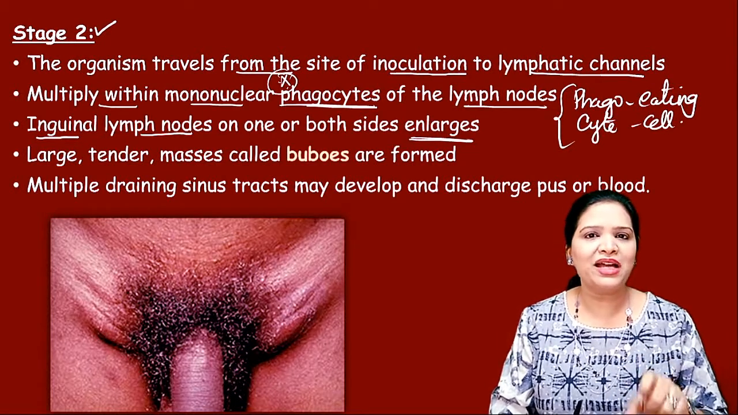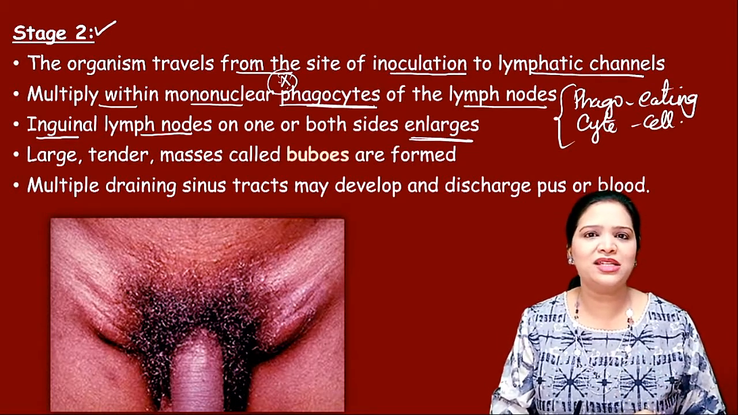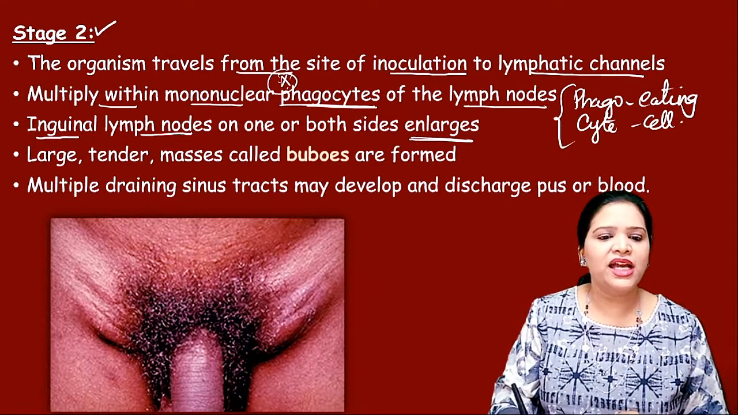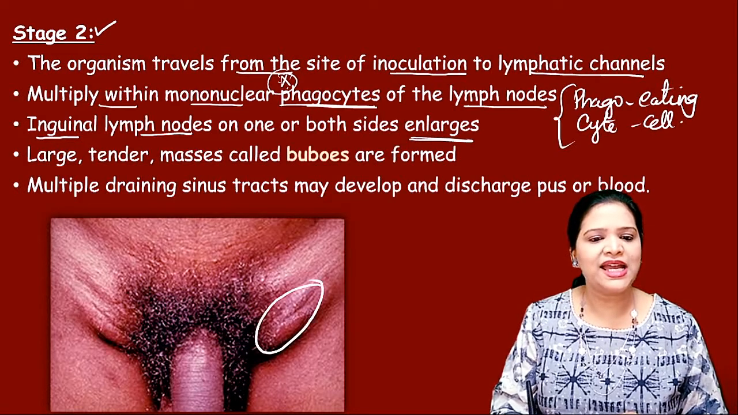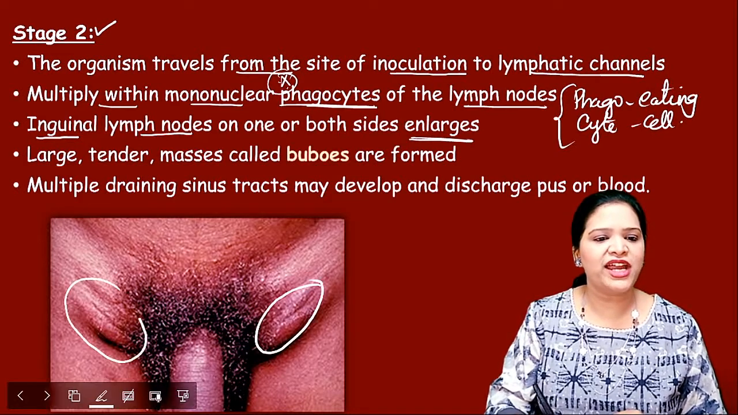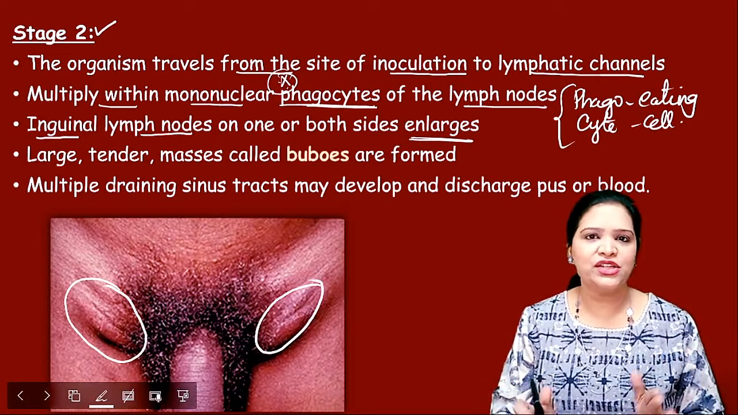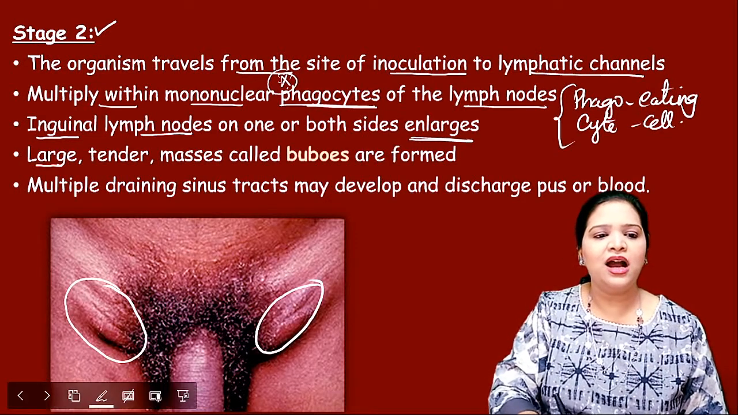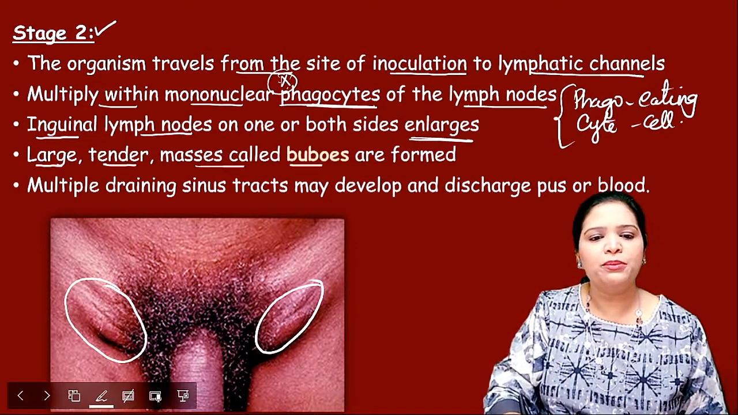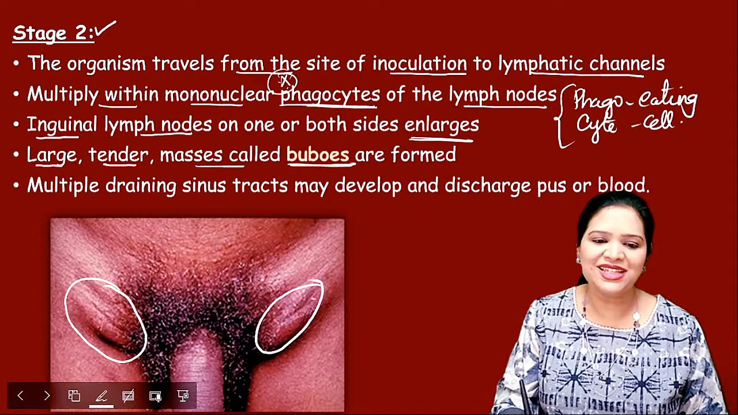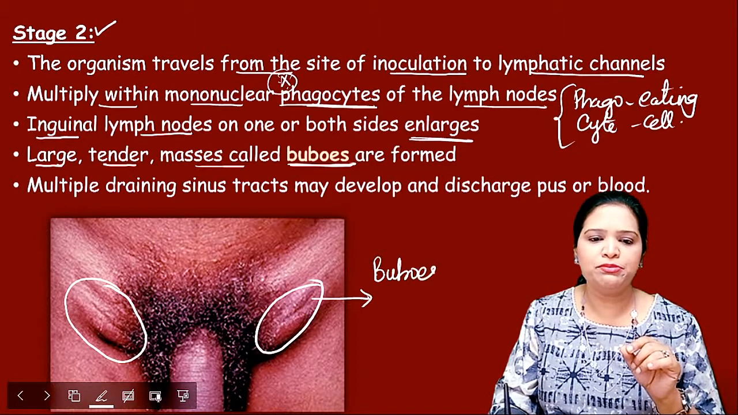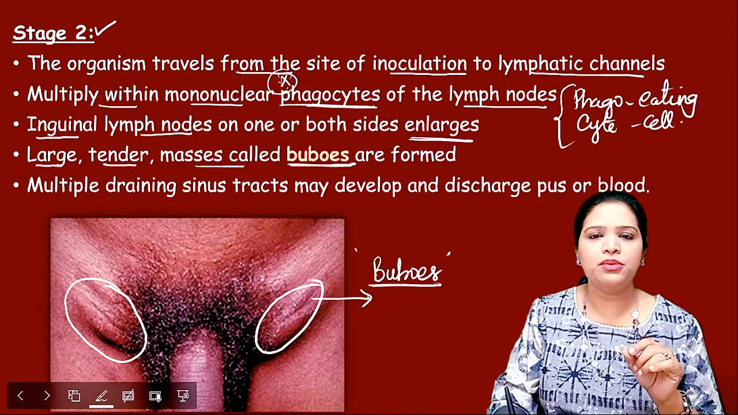Now here the pathogen itself is sitting within the WBC cells. So the lymph node enlarges much larger. So here, look at this picture. This is the inguinal lymph node which enlarges on both sides of the groin region. Large tender masses called buboes are formed. So this enlargement of the lymph node is called buboes. This word is important, buboes.